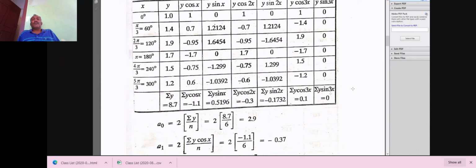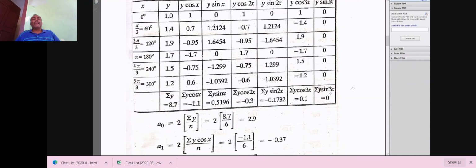Similarly, cos of 3 into 180 is minus 1. Therefore, minus 1 into 1.7 is minus 1.7. Cos of 3 into 240 is equal to 1, therefore 1.5. And cos of 3 into 300 is minus 1, we get 1.2 into minus 1, minus 1.2. And sin 3x, sin n pi.